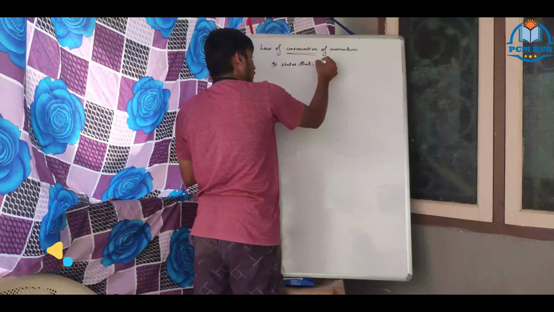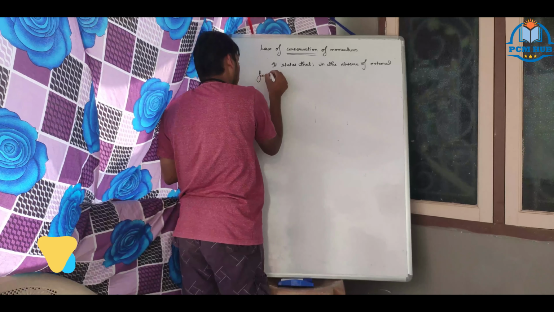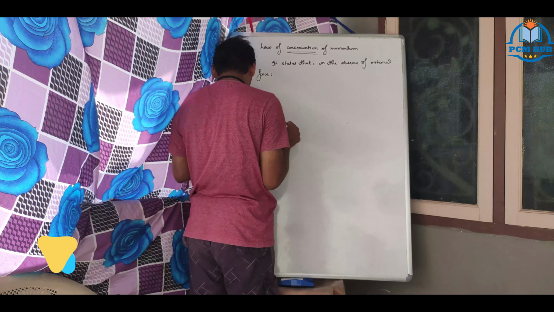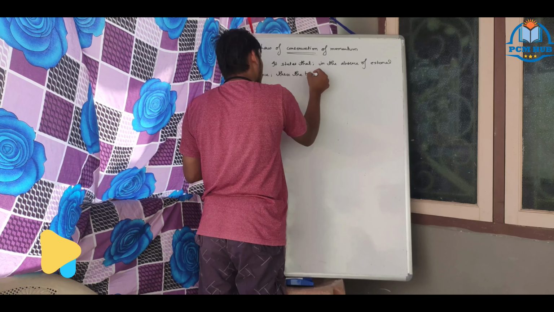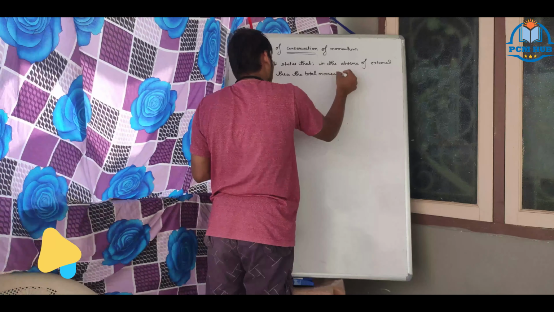In the absence of external force, means external force or external aid is not added, then the total momentum of all the bodies, or we can say all the bodies of a system, are conserved.